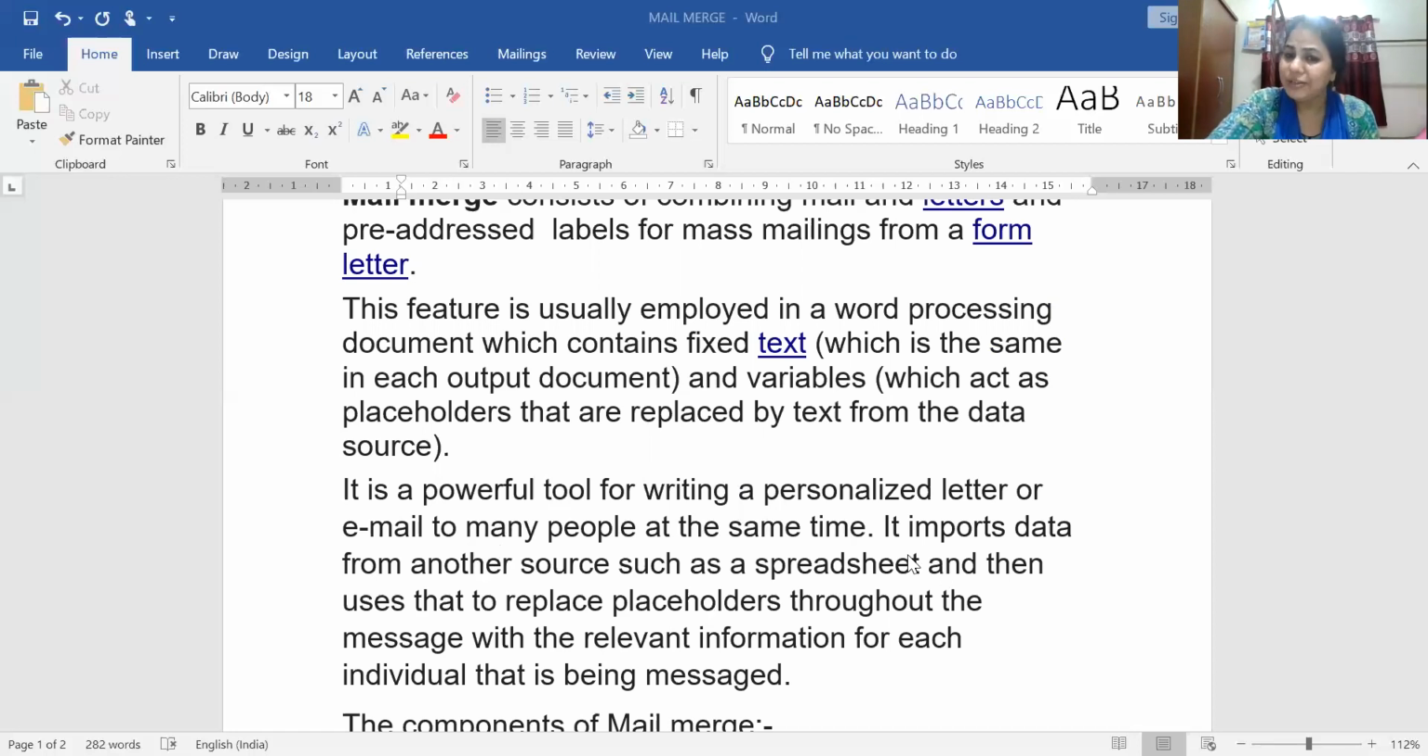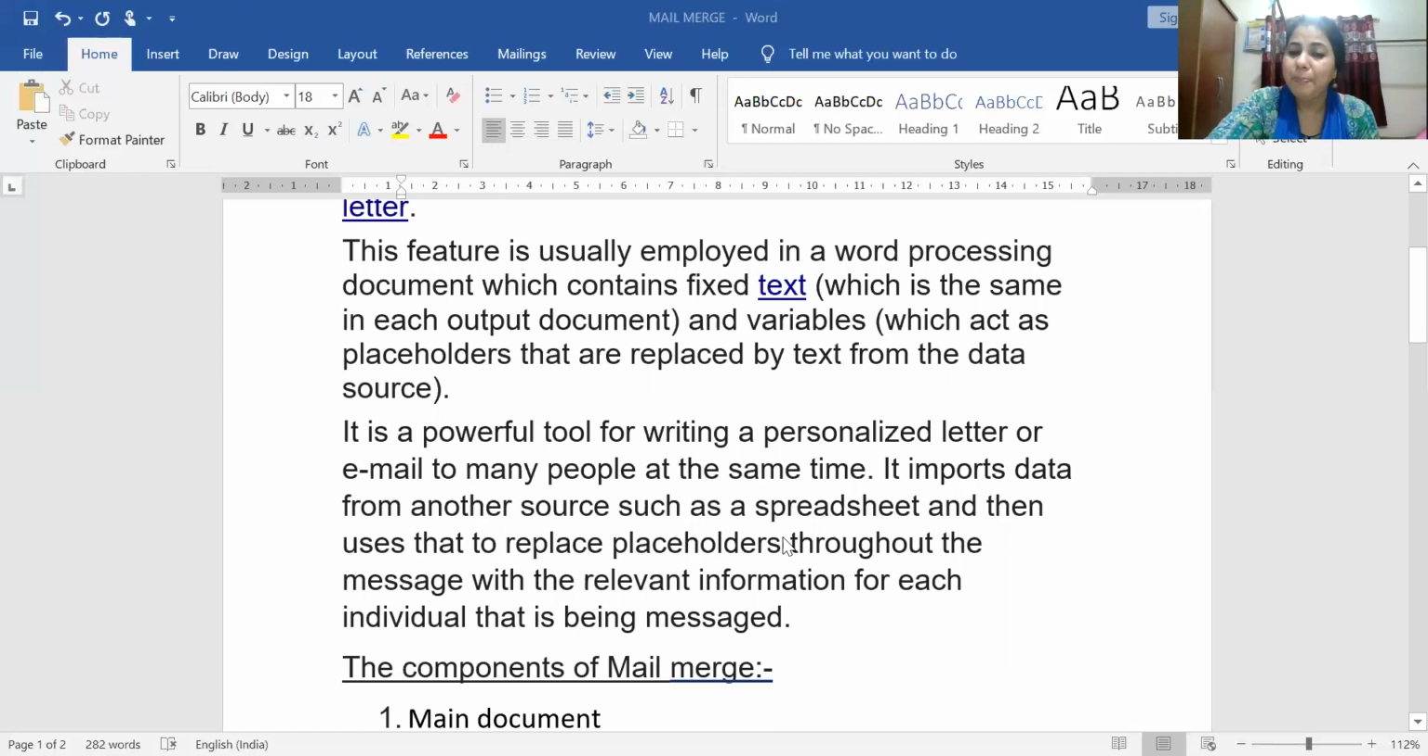So what it has to do is import the data. Import means taking the data from another source such as a spreadsheet. It is also possible to store the data source or the addresses in a spreadsheet. From there you can take the data and replace the placeholder. The data source is replaced here, and that message can be combined with the letter and sent to the different people.